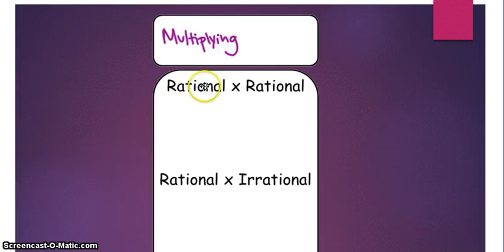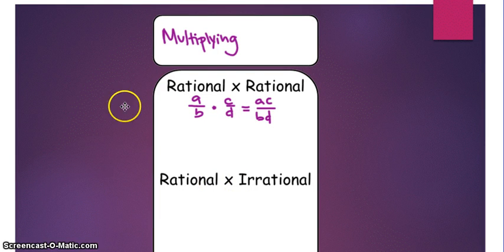Alright, with multiplying we have rational times rational. Remember that means that a rational can be written as a fraction. If we do A over B times C over D, when we multiply, we just get A times C on top over B times D on bottom. That's how we multiply fractions. We multiply the numerators, multiply denominators. So we get a fraction. So your solution is rational.